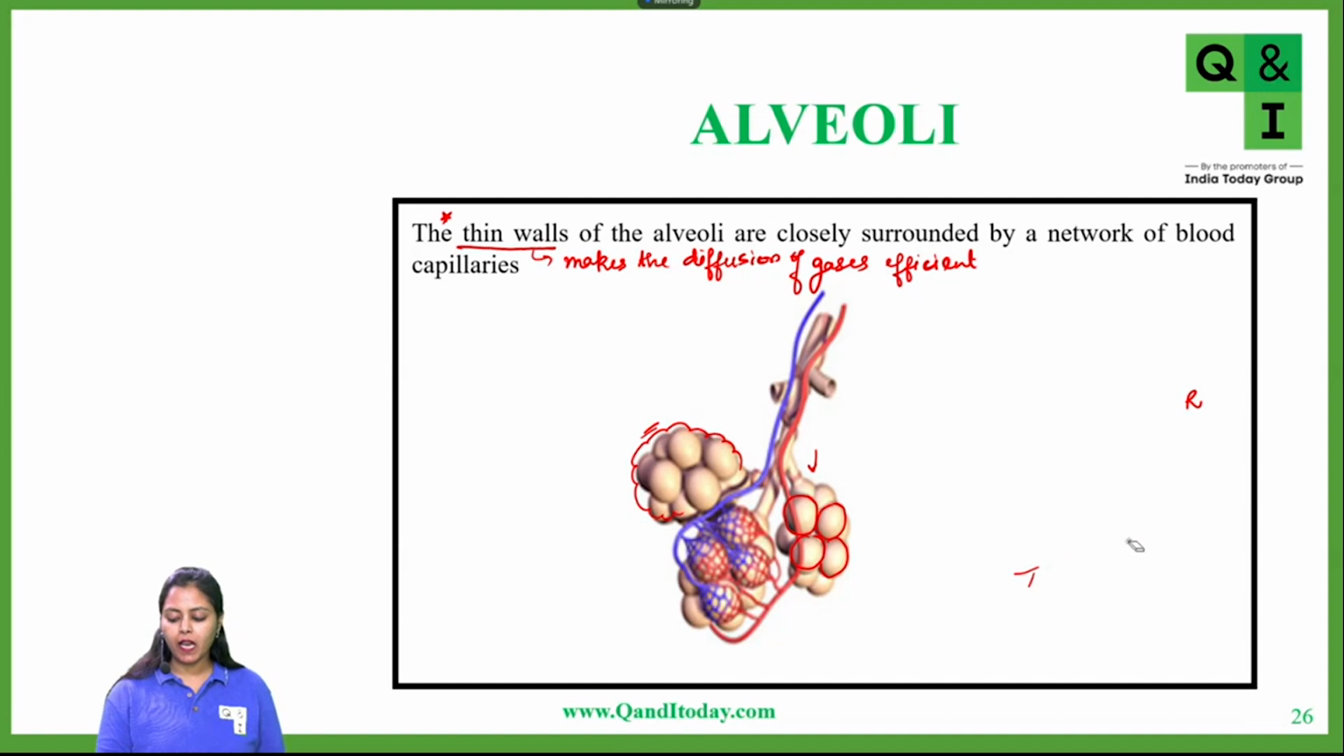So that's why there are thin walls of the alveoli. Now, these alveoli are surrounded by a network of capillaries. You can see from here the red and blue blood vessels. That means one contains the deoxygenated blood, the blue ones, and one contains the oxygenated blood, which is the